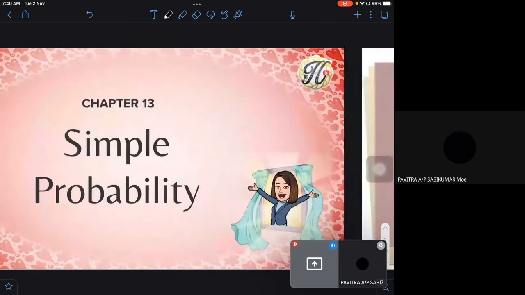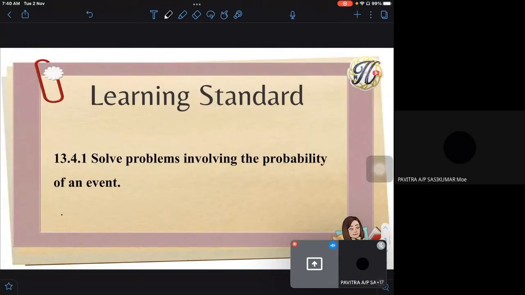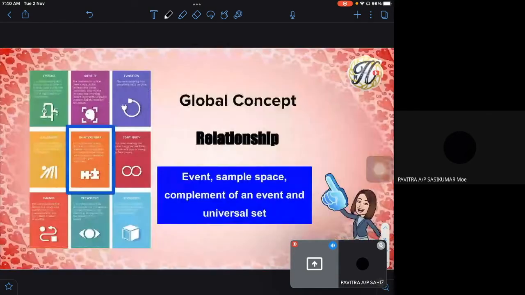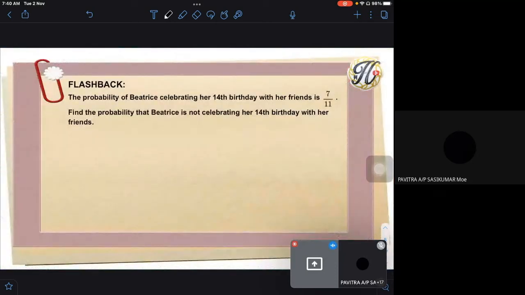Okay, so today we'll continue on solving problems, solving problems involving the probability of an event. Means that overall, not only complement, you have to use the formula to determine the probability. Then for the complement event, when given situations, you know how to write out the probability. So the global concept covers the relationship between events, the sample space, the complement of an event, and the universal set. Merangkumi semua yang kamu dah belajar dalam tajuk probability. So let's see the first example.